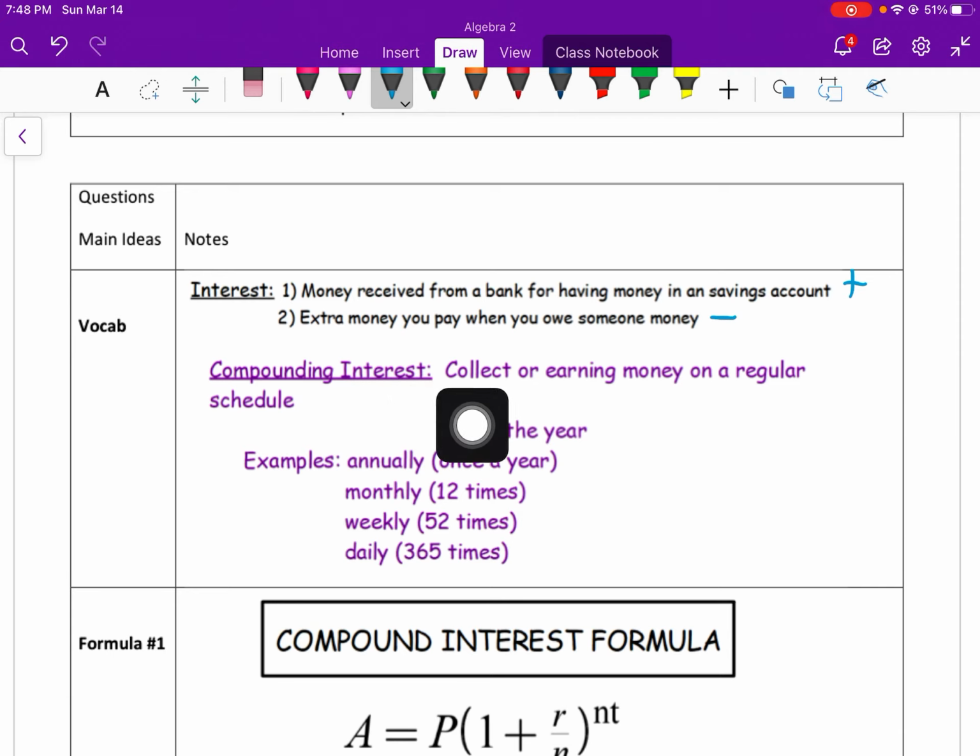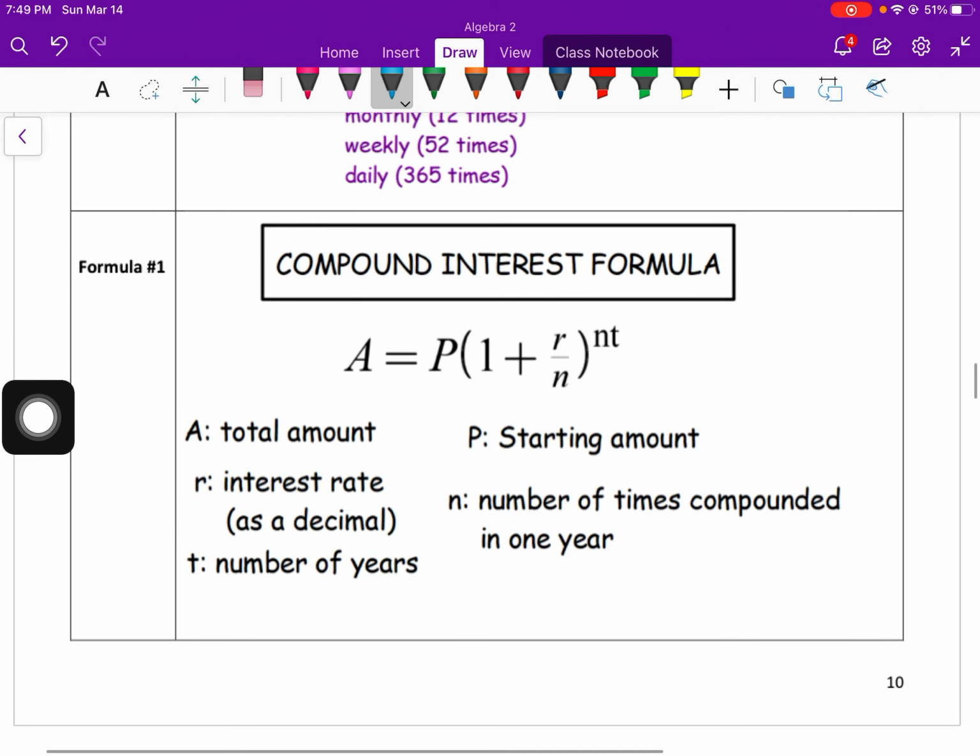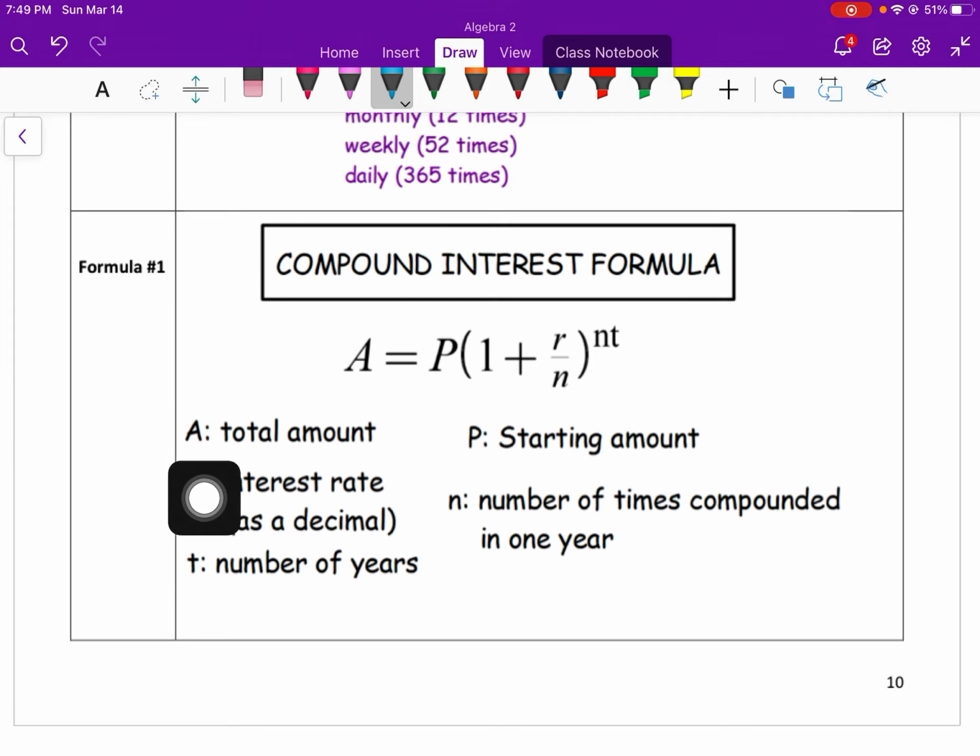Compound interest is when you collect or are earning money on a regular schedule. And the schedule can be as follows down here with these examples. So during a year, you can get annually, so that's once a year. And then otherwise, you can get these other ways to earn money when you put it into a bank. So you can earn it monthly, weekly, and daily. And so these will then be what we can plug into this equation right here, to solve and find out how much money you can earn in a year by keeping it in a bank.